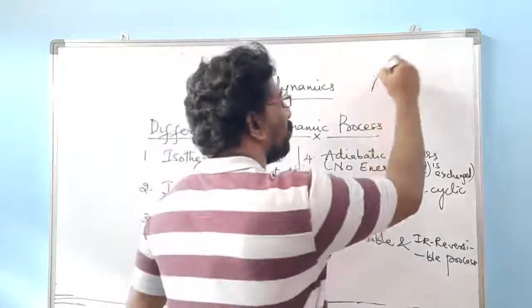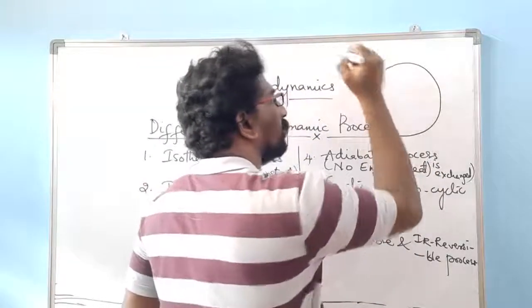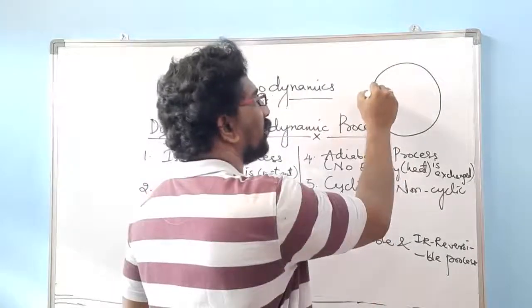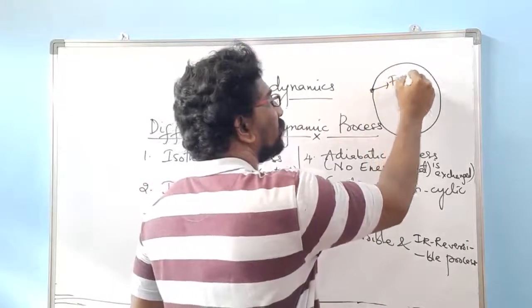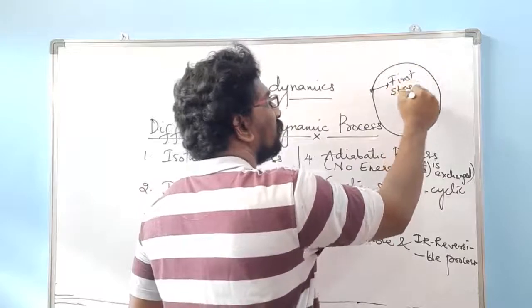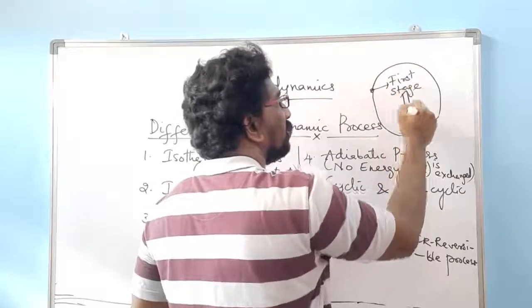If you start from one point and go through the process, ultimately it comes back over here. The first stage is the same as the final stage.